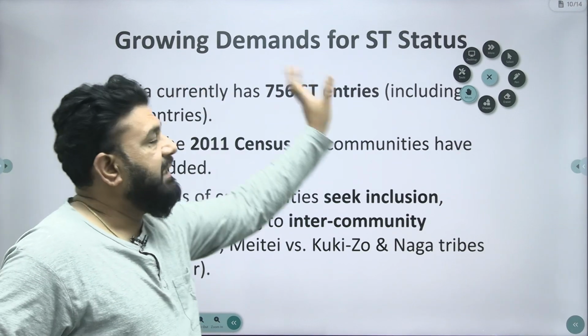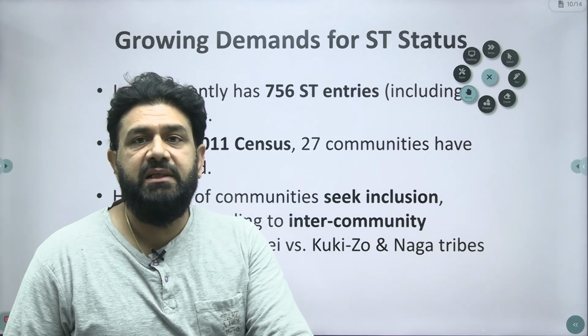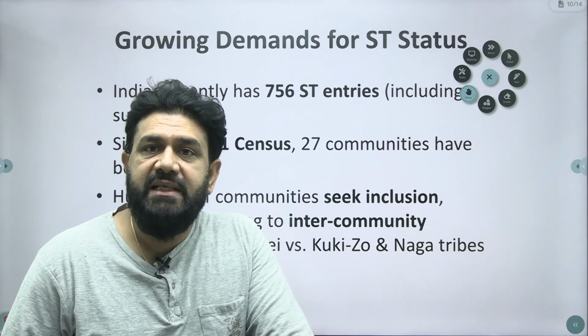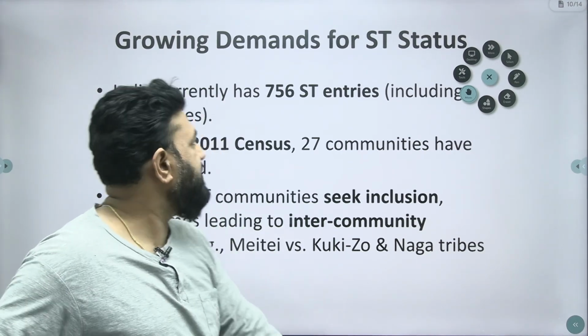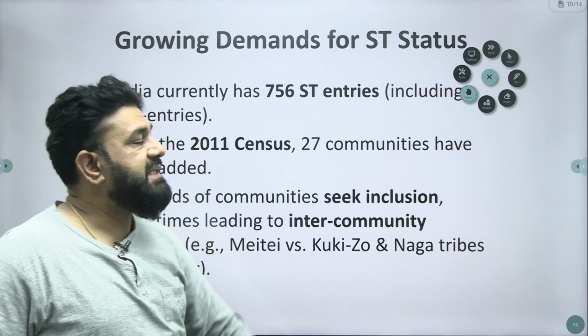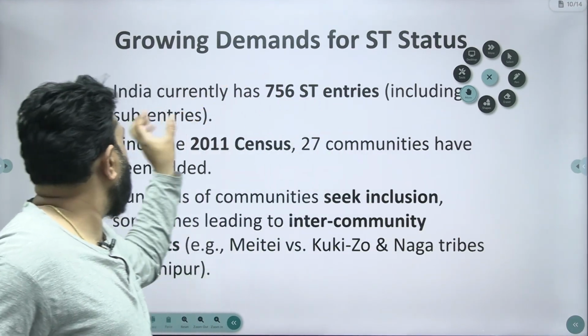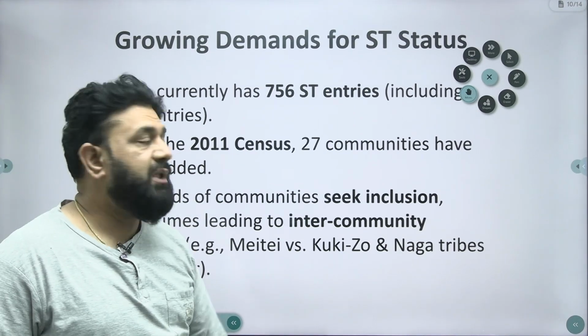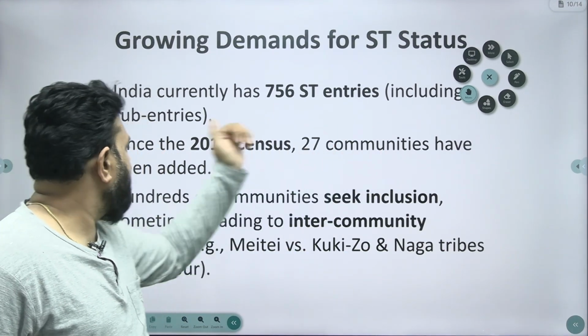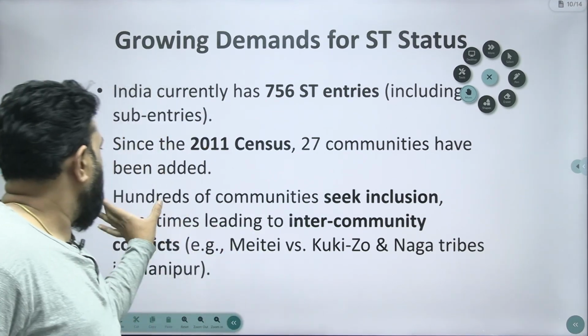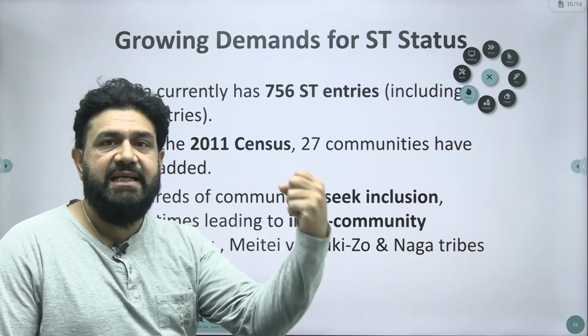And then the demand for inclusion under scheduled tribe status. These demands are continuously increasing in India in the recent past, as you can see here. India currently has 756 scheduled tribe entries, including sub-entries. Since the 2011 census, 27 communities have been added to the scheduled tribes list. So hundreds of communities seek inclusion.